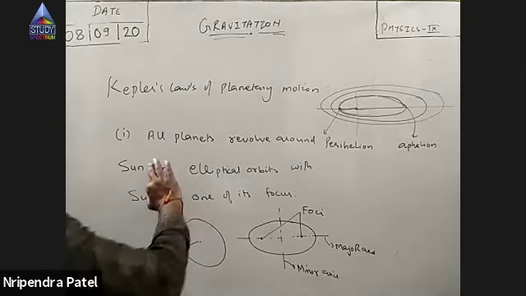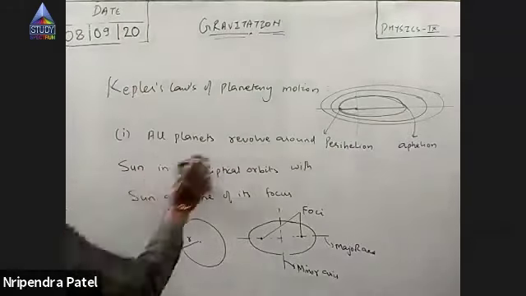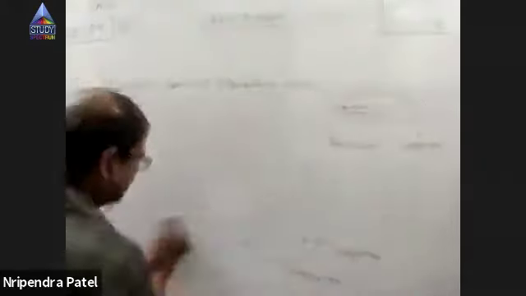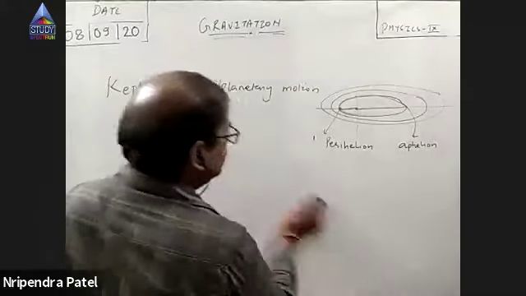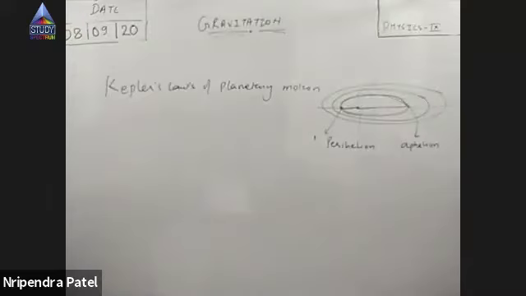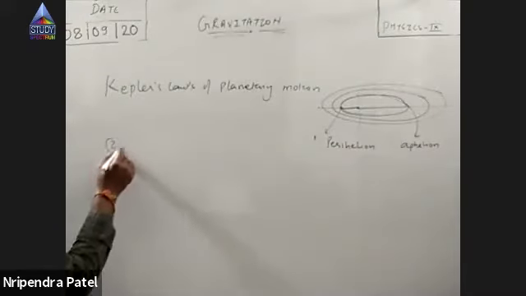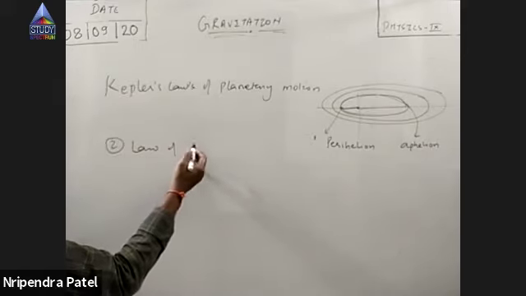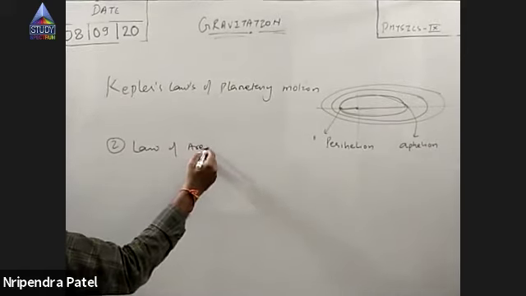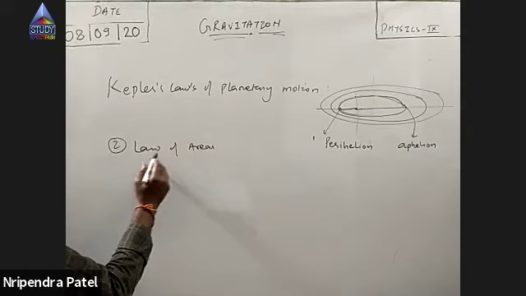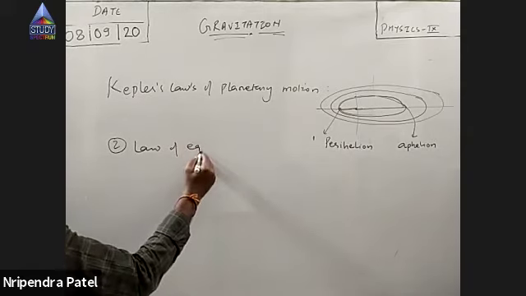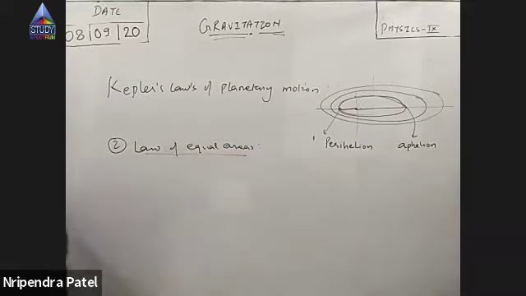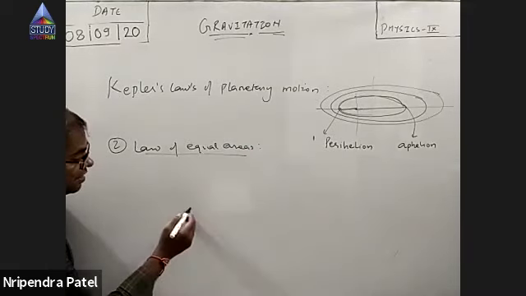There are three laws. This was your first law. So the speed changes. Let me explain why the speed changes. This is the second law. We call it the law of areas, the law of equal areas actually.